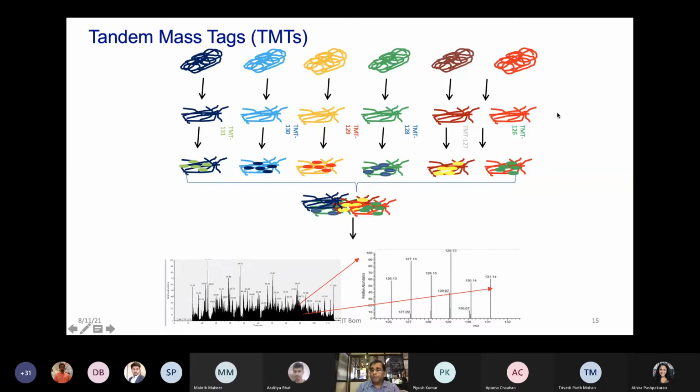So this is one of the very promising label-based quantitative proteomics methods. After you have done the labeling of each sample separately, you can pool and mix all of them together. After mixing them, you run them in the mass spec the way you have seen in previous runs. And after MS/MS fragmentation, you can see these labels coming, 126 and all these labels, which can be utilized for your quantification, because now you can see what the fold change is when I look at these labels versus these labels. So this is in general what is being done.